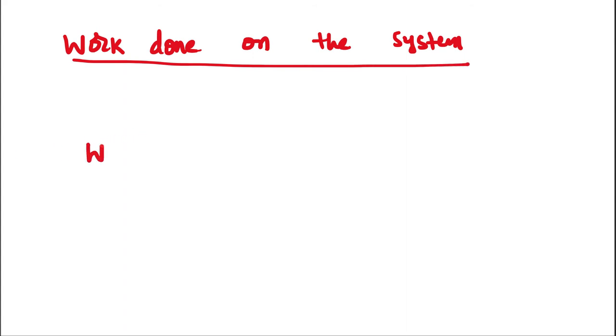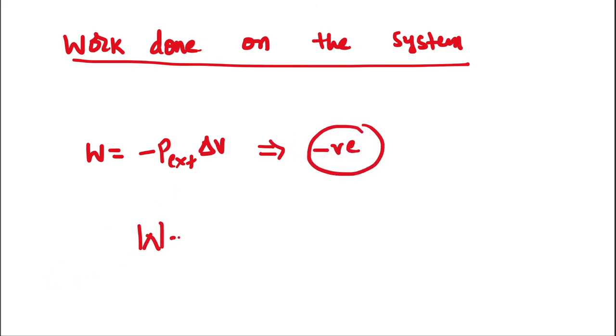Now we got W, that is P external times delta V. P external is a positive term, delta V is a positive term, and we have a negative sign here. Therefore, it is a negative term. And W is in the sign convention of work. We have taken a minus value, negative sign. So this number coming from this expression and the sign convention of work make the work a positive quantity.